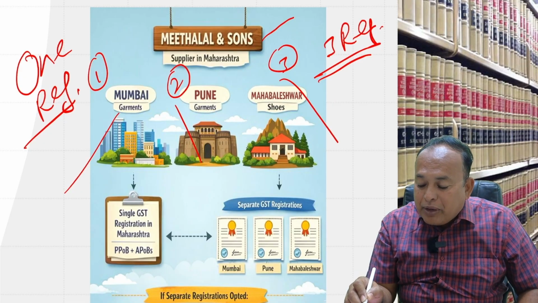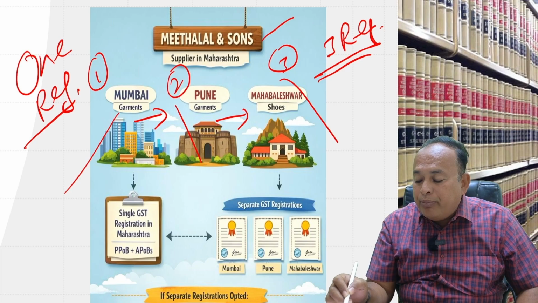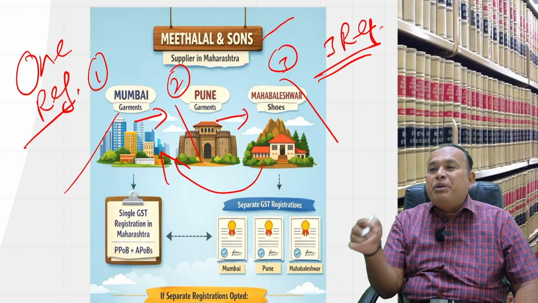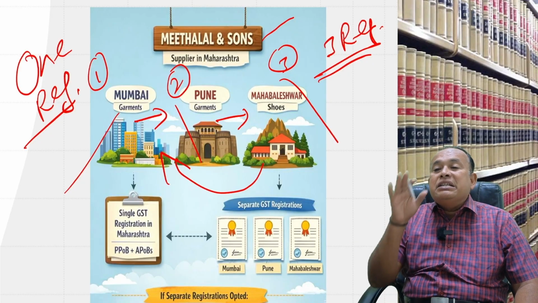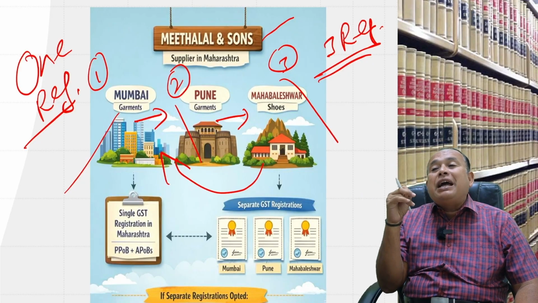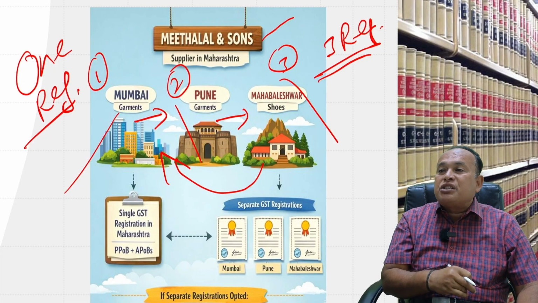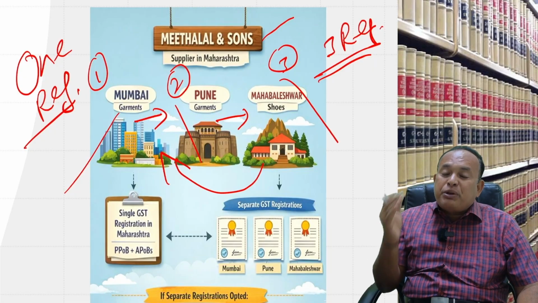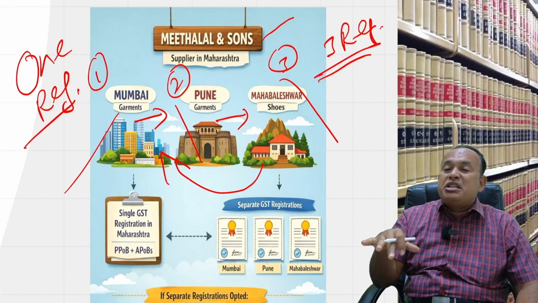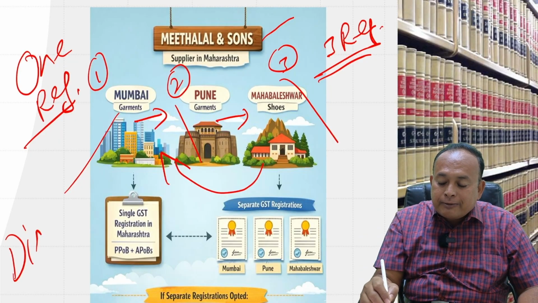If you supply from Mumbai to Pune, or Pune to Mahabaleshwar, or Mahabaleshwar to Mumbai, that supply between your units is called a supply liable for GST, because you are not one particular person in the state of Maharashtra, you are treated as 3 different persons. Since one PAN number has multiple registrations, we call them distinct persons.